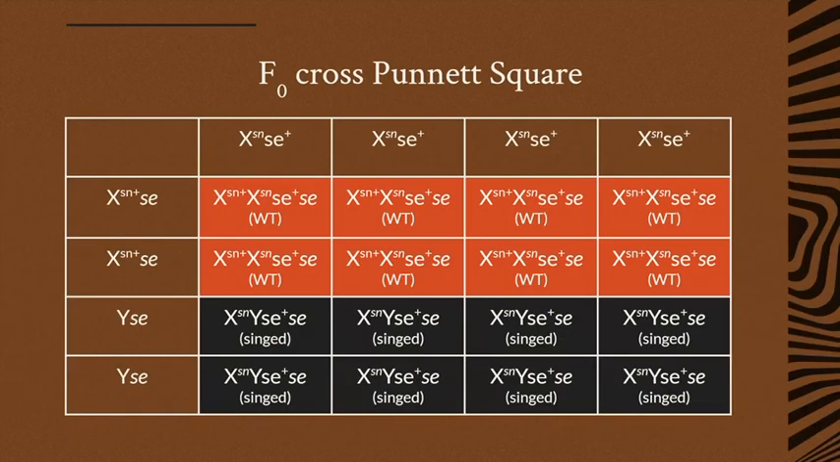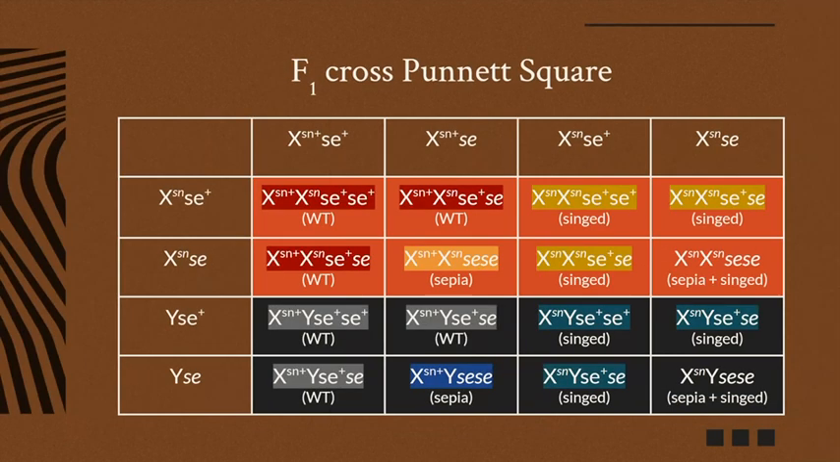And just to double check, we made a test cross using these genotypes, and we got what the question gives us, which is all wild type females and singed bristle males. And then we went one step further and we crossed that F1 generation, and we see the exact same ratio that was in the initial question, which is 3:1 to 3:1, wild type, sepia, singed, and sepia and singed, for both males and females.